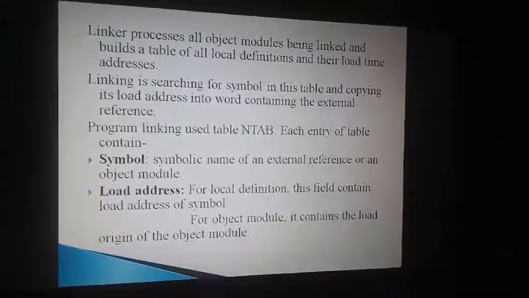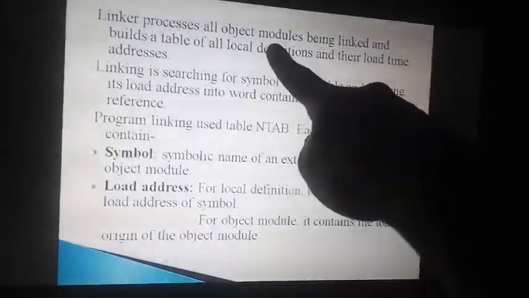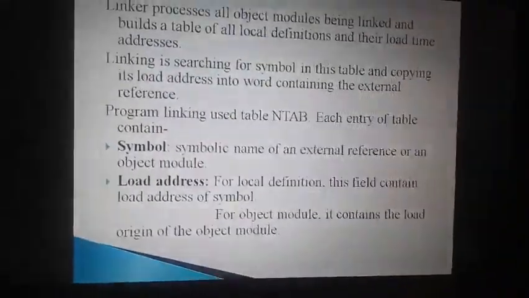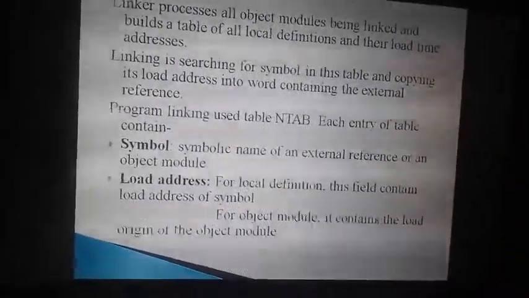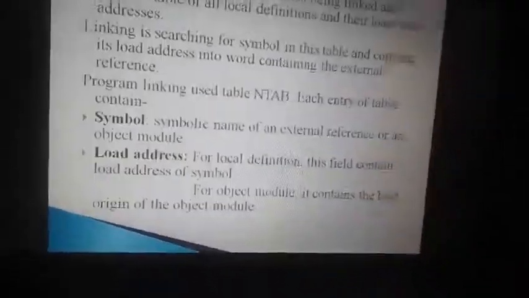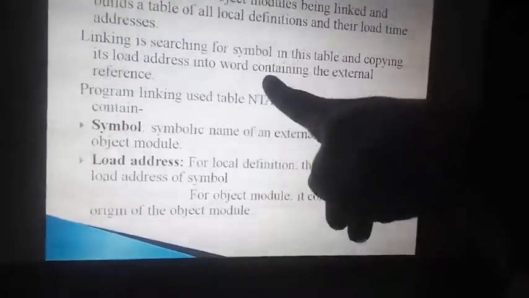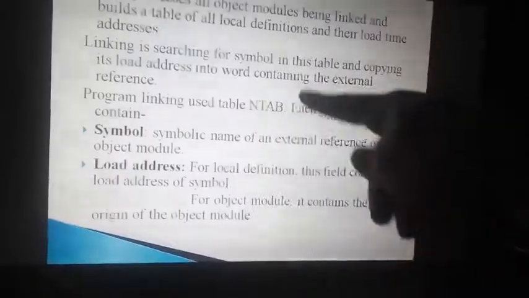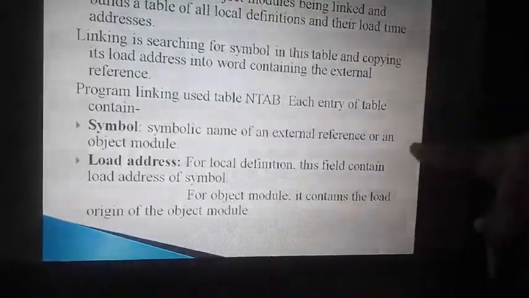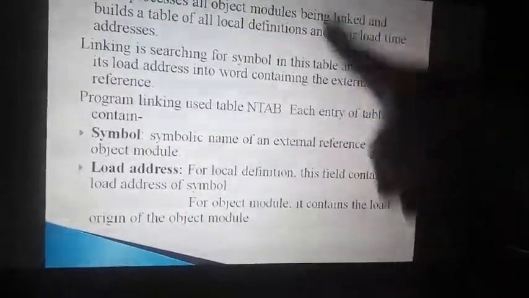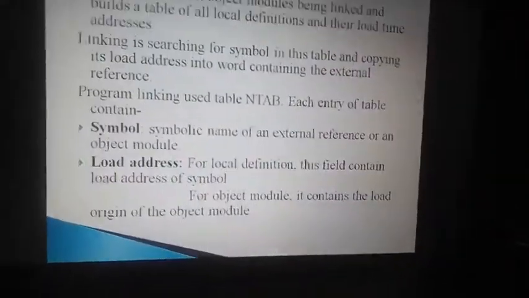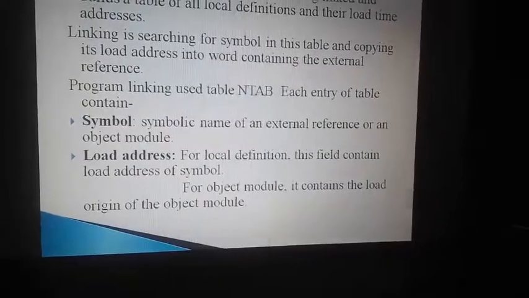So what is linking? Linking is nothing but the process of linking the object programs. In a program you might have a set of object segments. Linking all the segments of the object is the process we call linking. Linking is done with the help of searching the symbols. So we have fact. Fact is nothing but a symbol. Fact is used to link the factorial program, right? It will search in the table where the address of fact is, and that address is used to sort out the external reference, right?